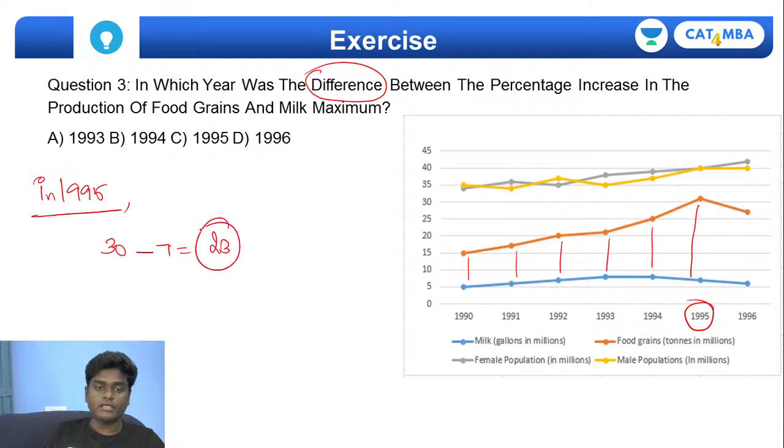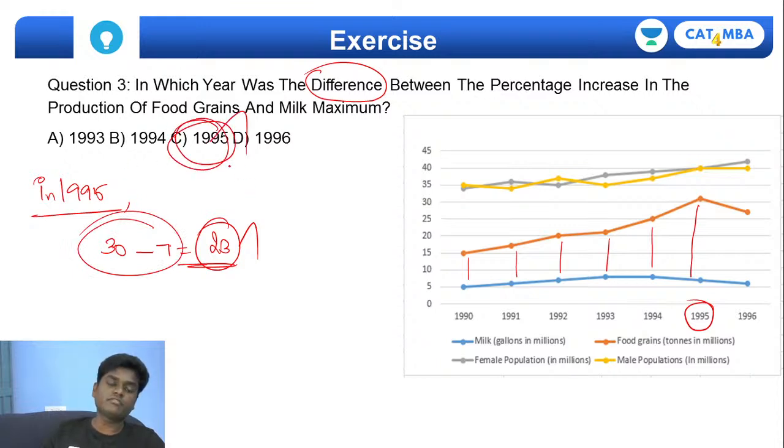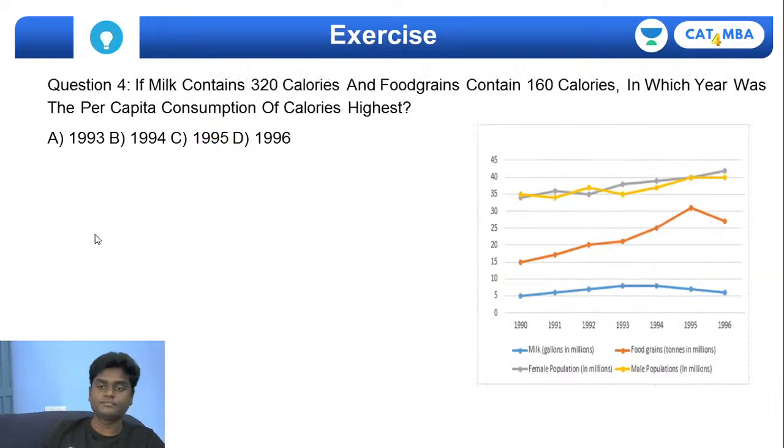So 23. So 23 is a massive difference between the milk and food grains. So absolutely for the year 1995, the difference between the percentage increase in the production of food grains and milk is maximum. Okay, just by looking at the line graph you can tell the answer very easily. Okay, come on, go for the fourth one.